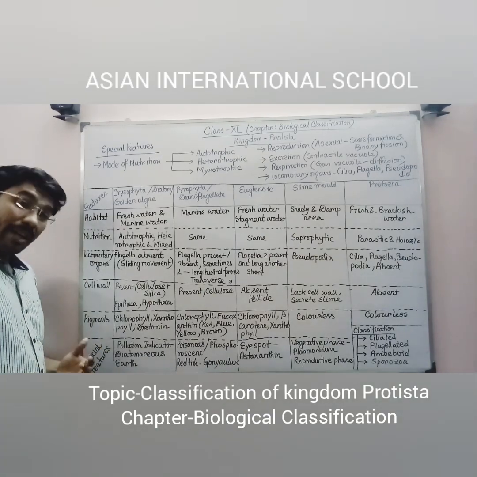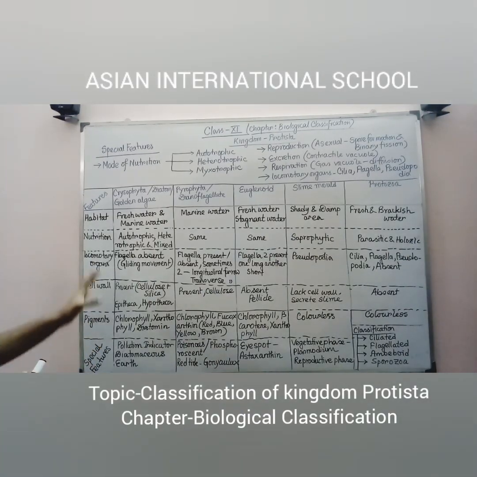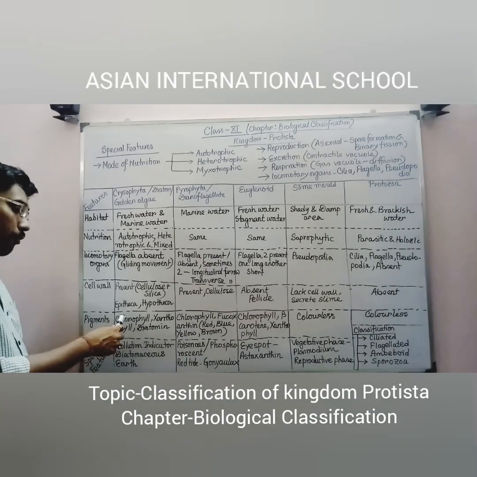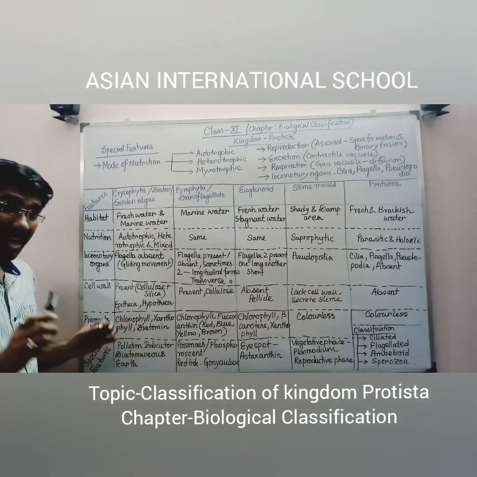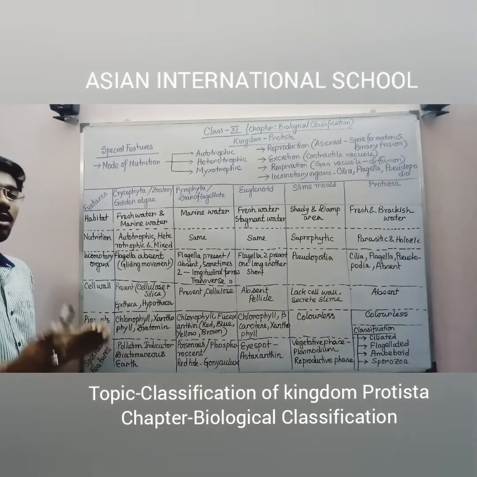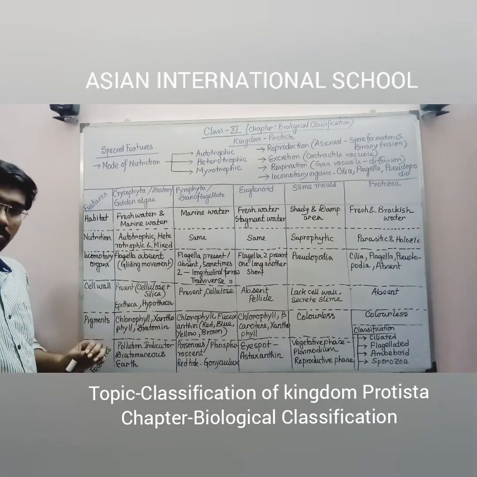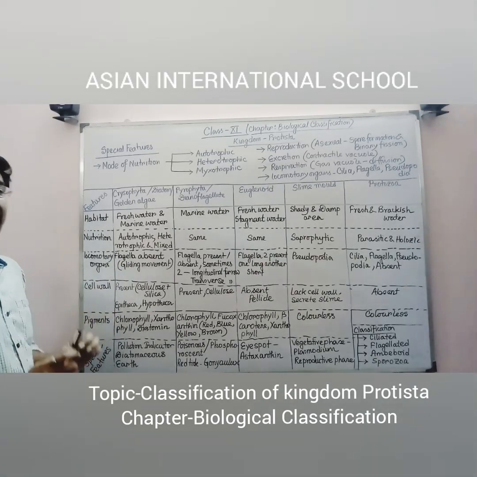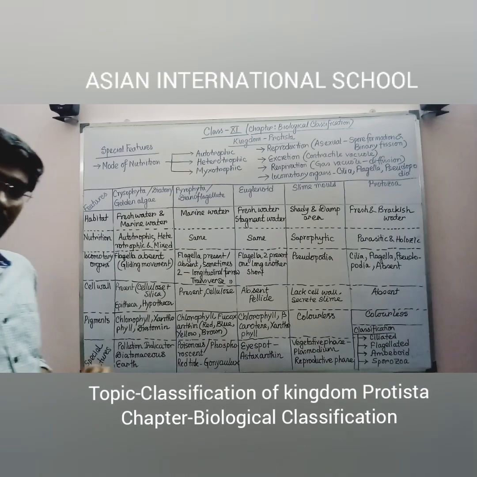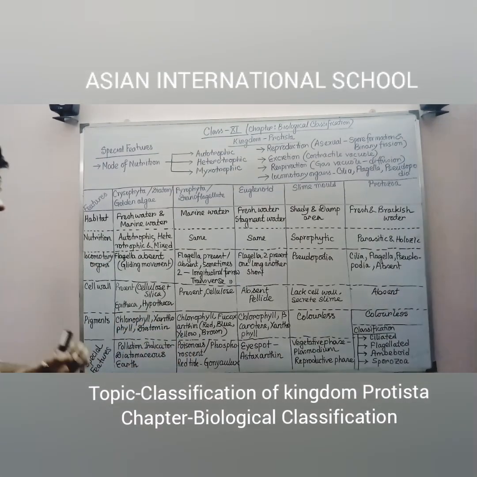If you go for the pigments, you will see that in case of specifically golden algae or diatom, they have chlorophyll, they have xanthophyll, as well as they have diatomine. Due to that, they are golden in color. Okay.